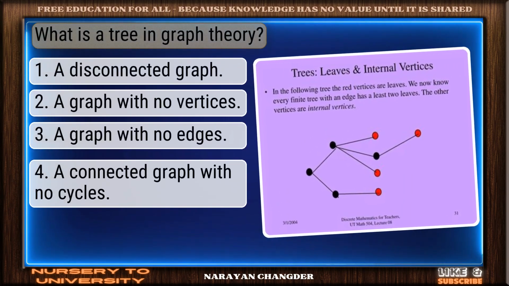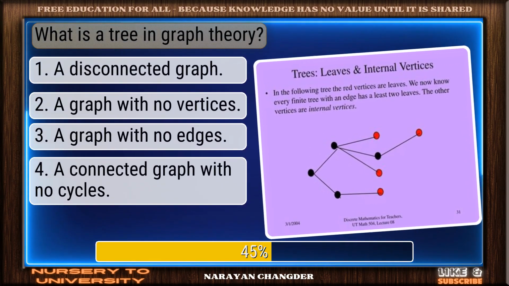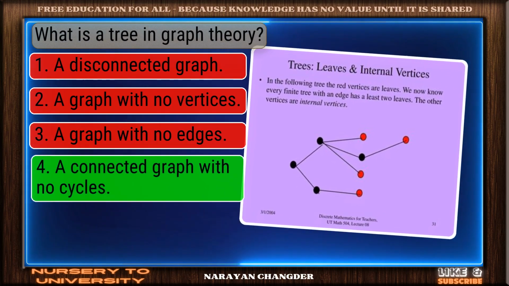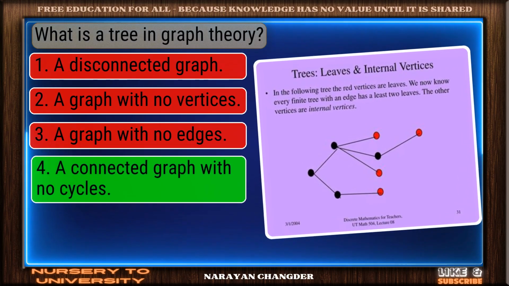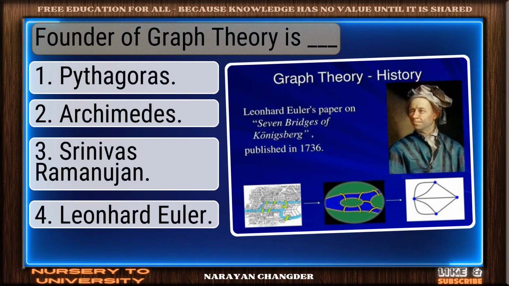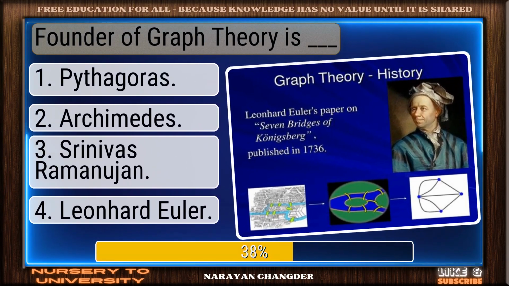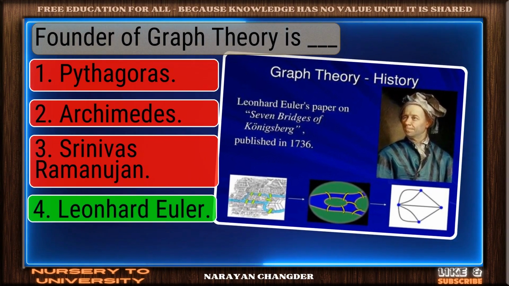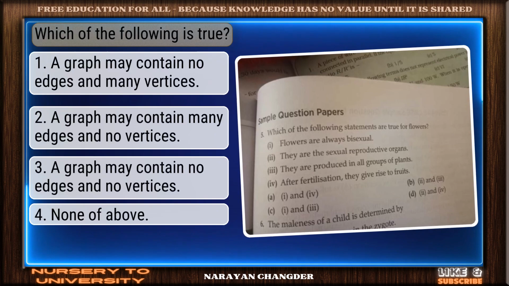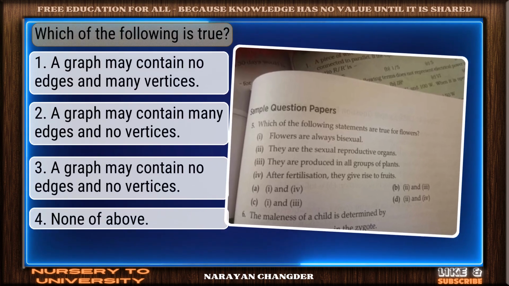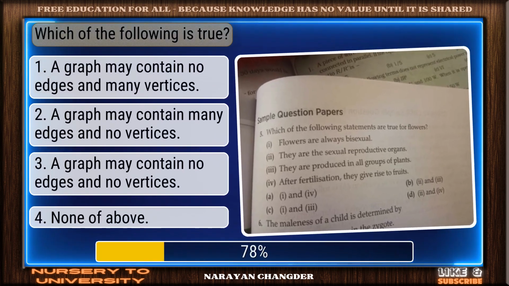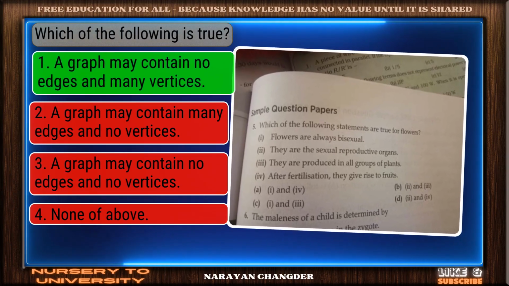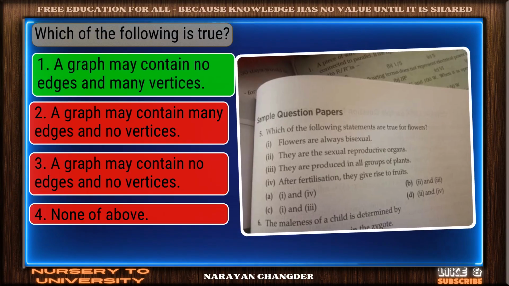Question number 52. What is a tree in graph theory? Good job. Your answer, a connected graph with no cycles, works well here. Question number 53. Founder of graph theory is dash. Nicely done. Leonhard Euler is a solid answer. Question number 54. Which of the following is true? Great job. A graph may contain no edges and many vertices is the accurate answer.